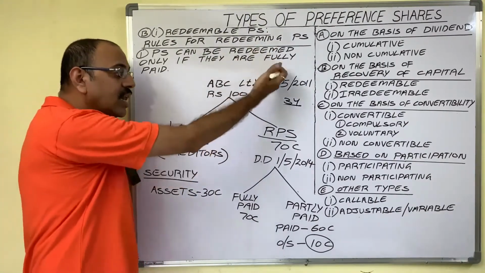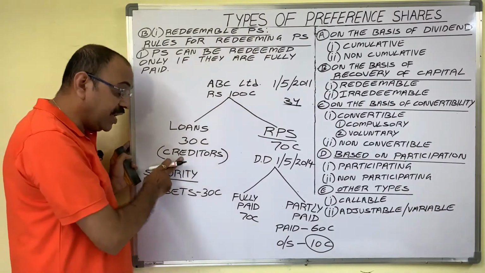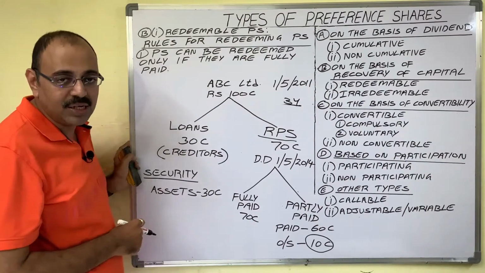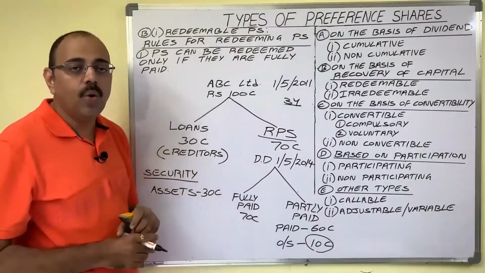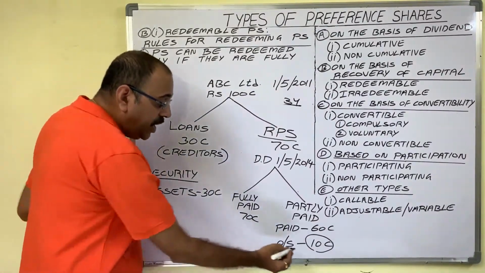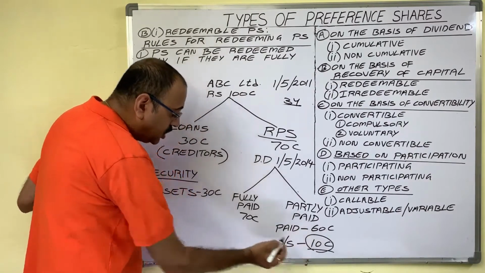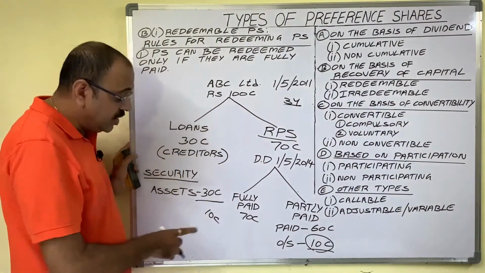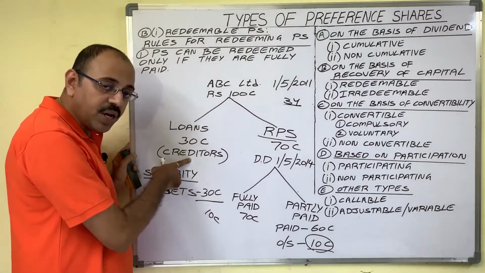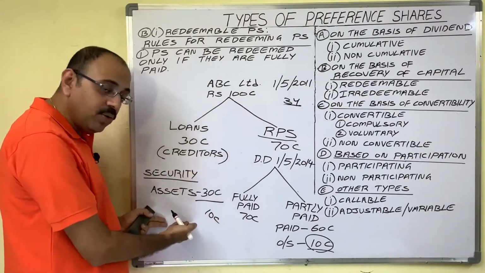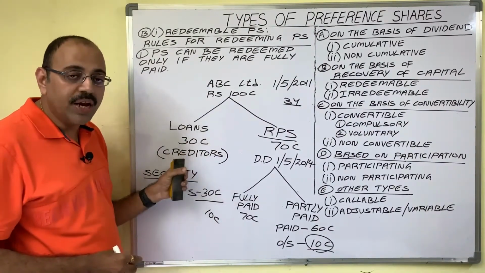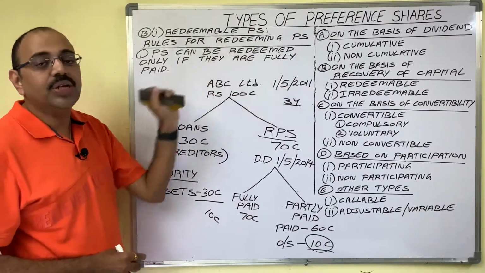Because if creditors number is more, for their interest, for their principal amount, always there is some risk. Instead of depending on loans, assume that company adjusted these 10 crores by selling 10 crore worth assets. Then this is also one disadvantage to creditors, their security value is reduced. Therefore, to protect the security available to creditors, company has to follow this rule.